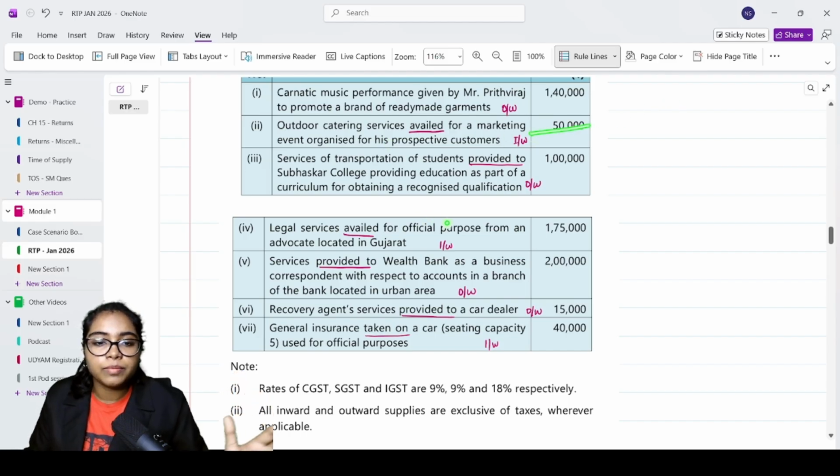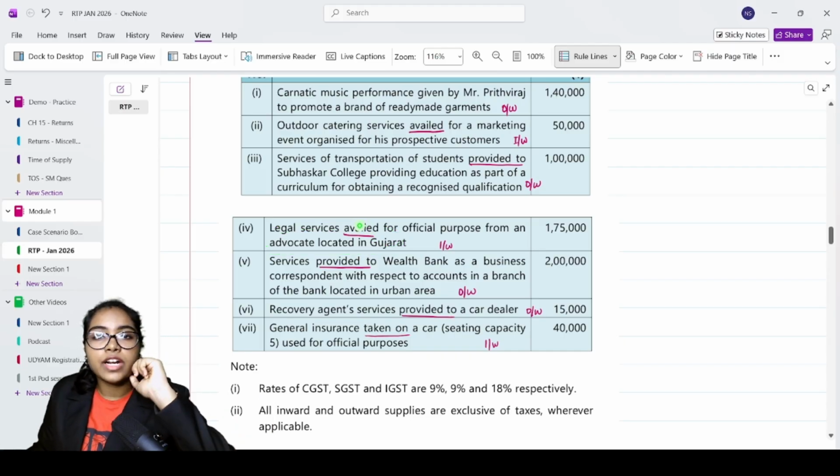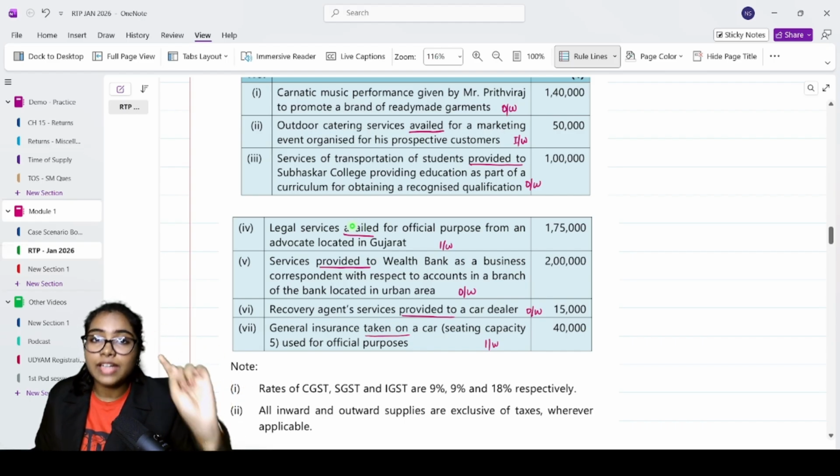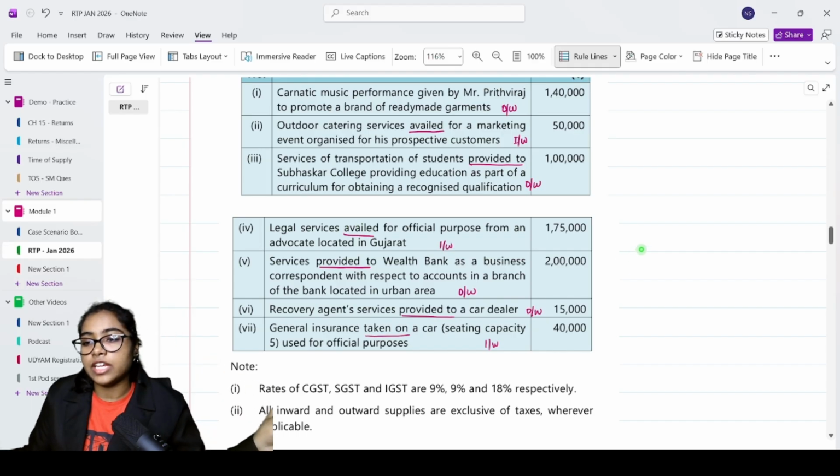So forget about this. Legal services availed for official purpose from an advocate located in Gujarat. Advocate located in Gujarat. A single advocate? Yes, an individual. When will it be covered under RCM? When you are a business entity located in taxable territory with your turnover crossing the threshold limit in the preceding financial year.